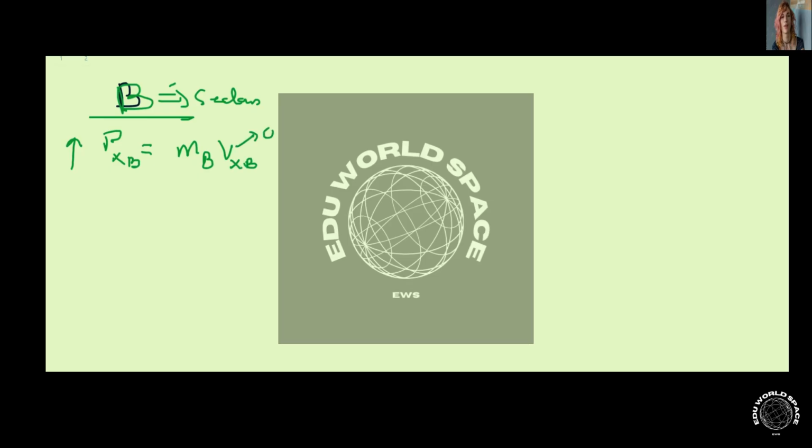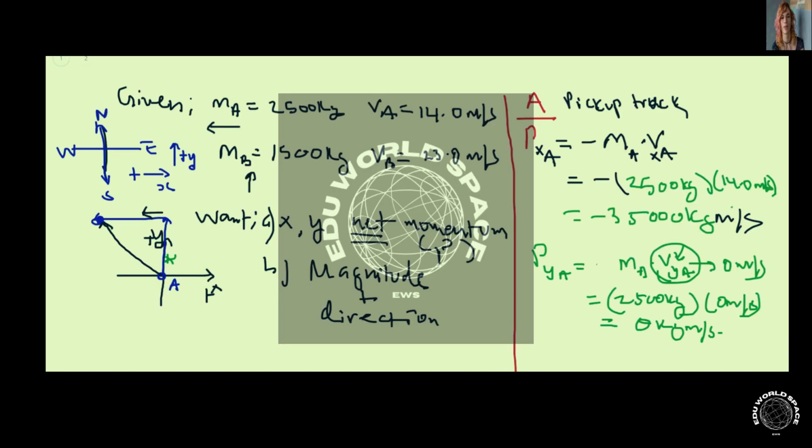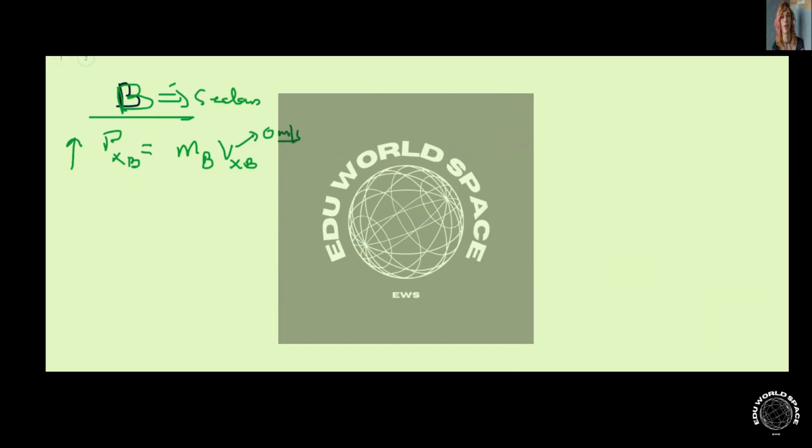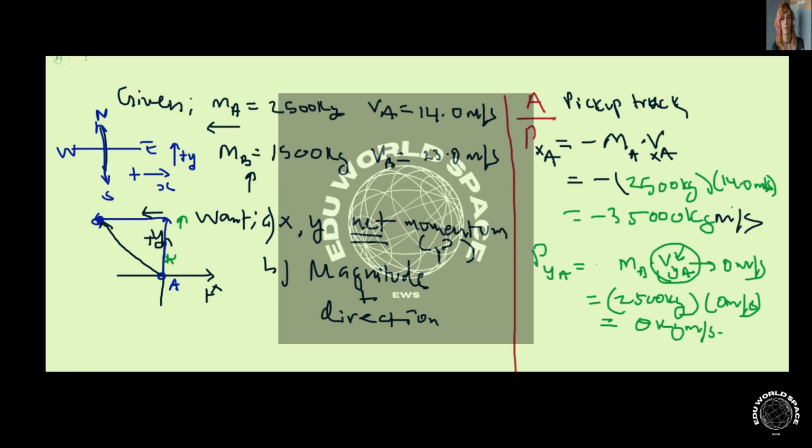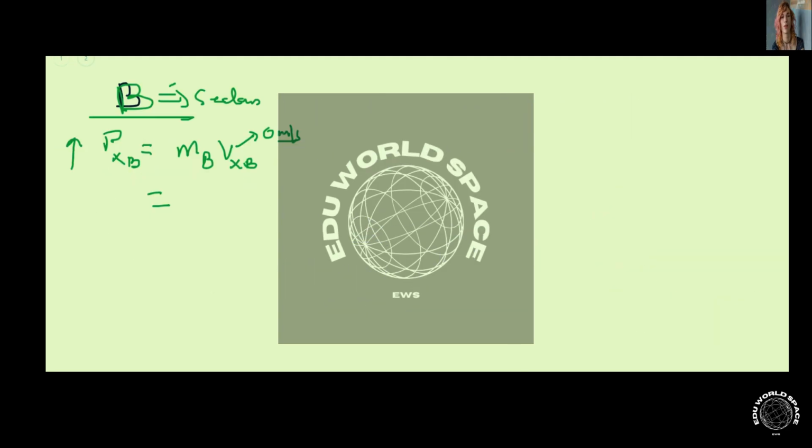But this is 0 meters per second, because if you go back and check, you see that the sedan is moving in the y direction, but it's not moving in the x direction. So we don't have any vector velocity in that direction. The mass of the sedan happens to be 1,500 kilograms. So we're going to plug in those numbers: 1,500 kilograms times the velocity, which is 0 meters per second. And that's going to give us 0 kilogram meters per second.